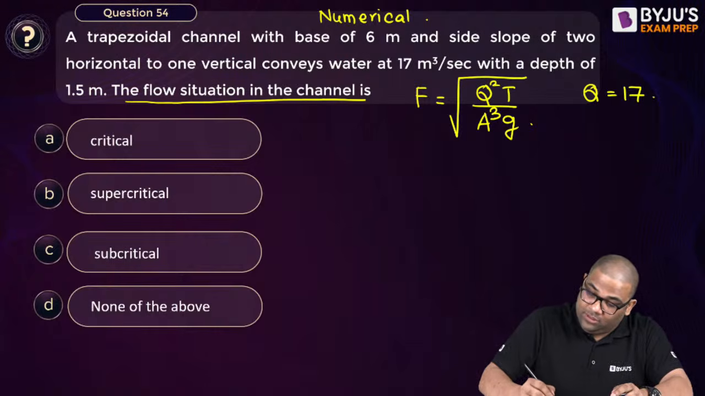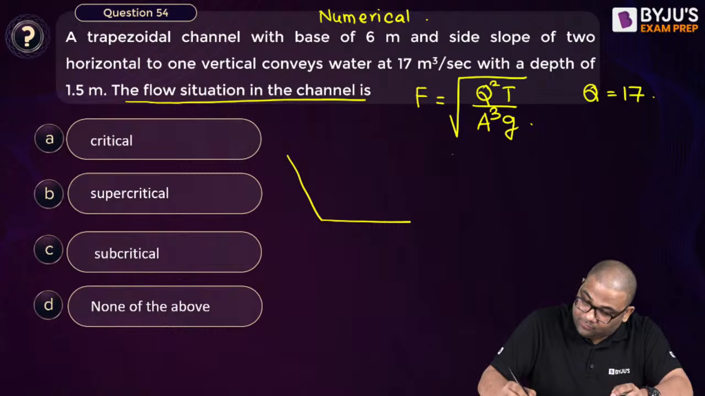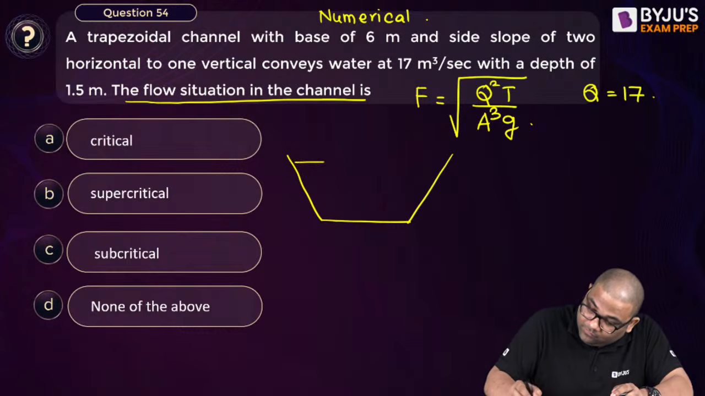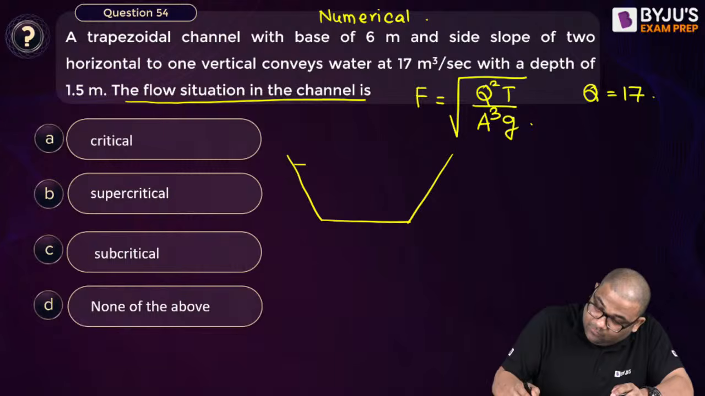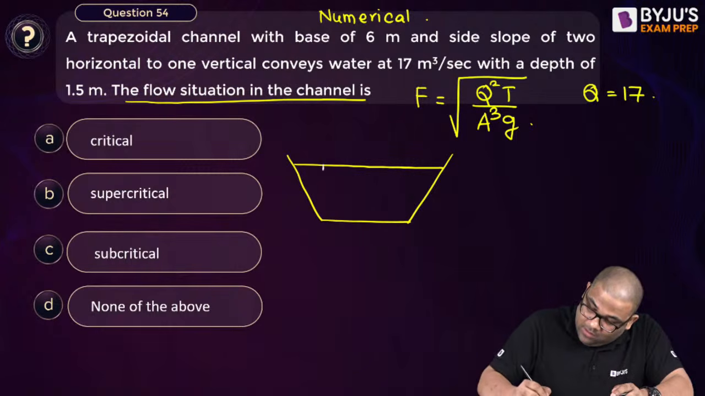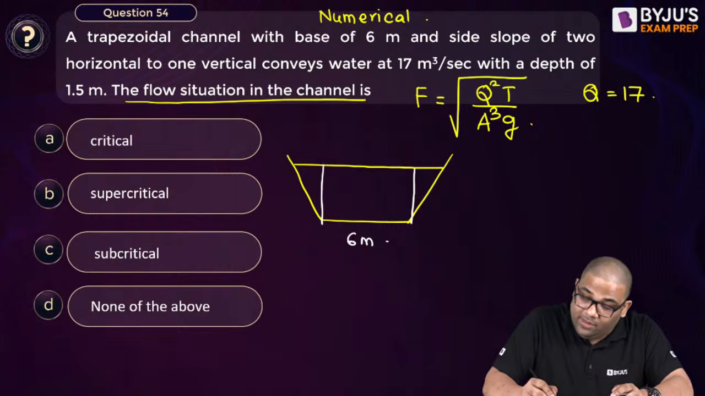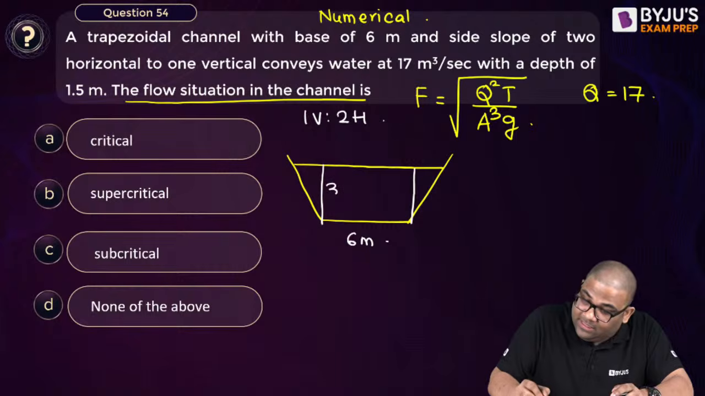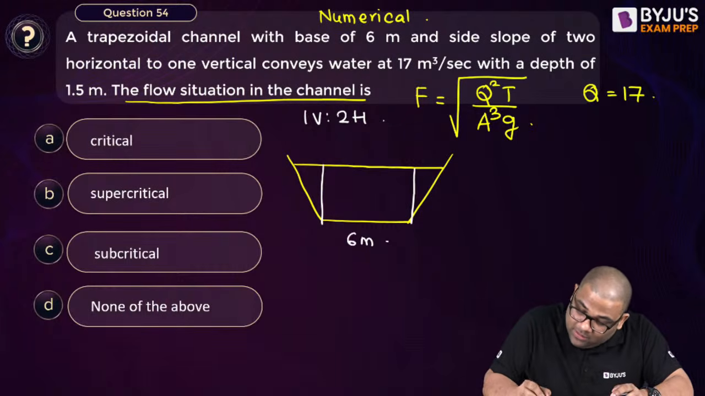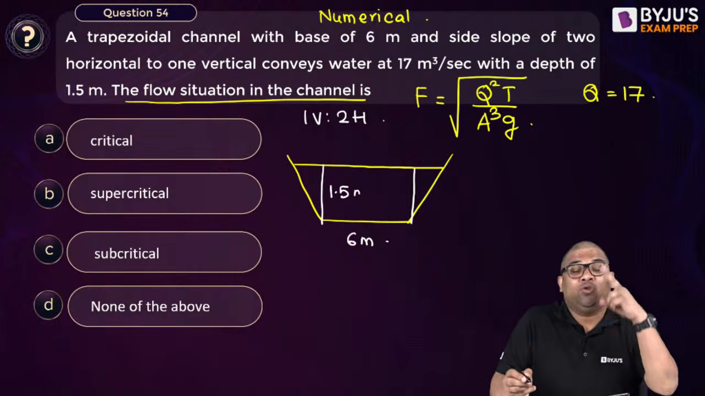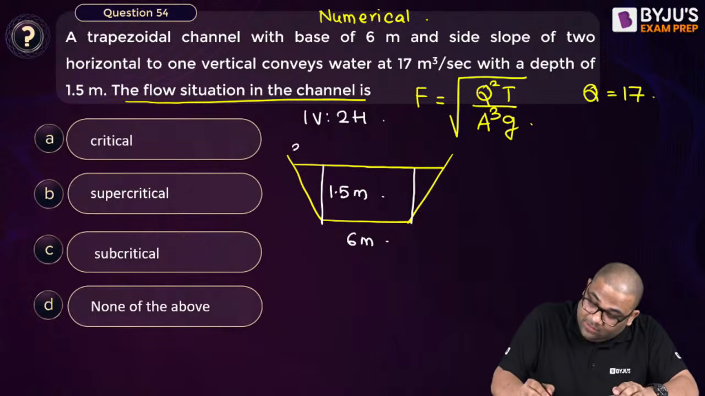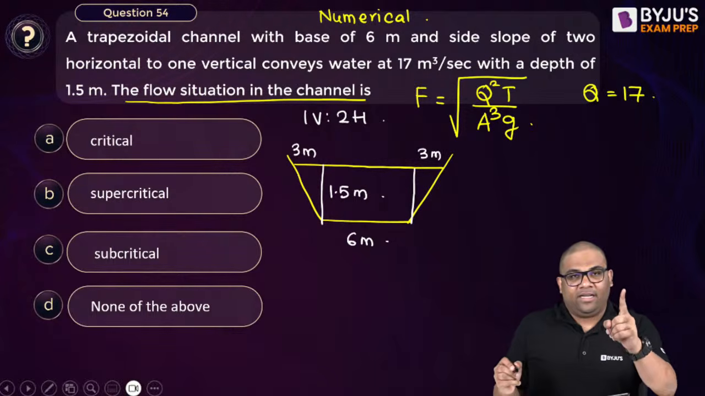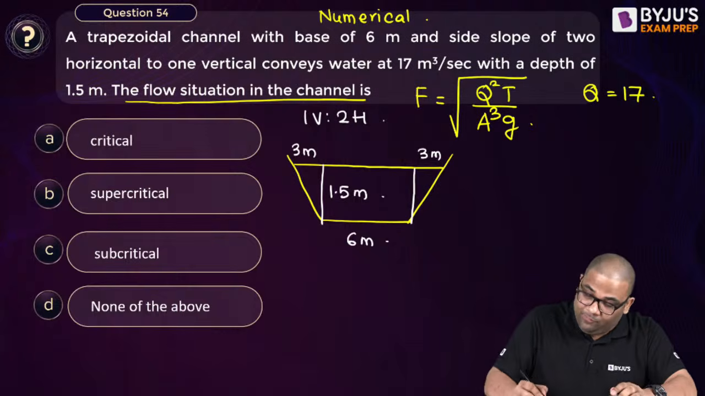Now I will draw this trapezoidal section. Bottom width is given as 6 meter. Now slopes are given as 1 vertical to 2 horizontal. So the depth is 1.5 meter, and 1 vertical to 2 horizontal means this becomes 3 meter. So this is 1.5 and this is 3.